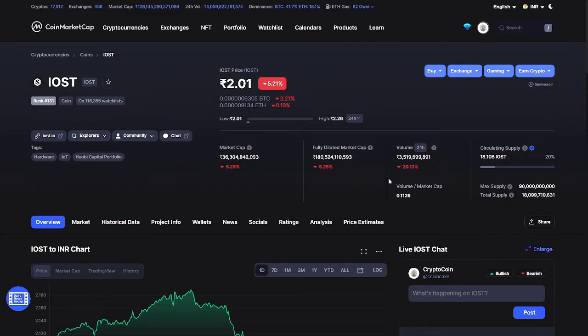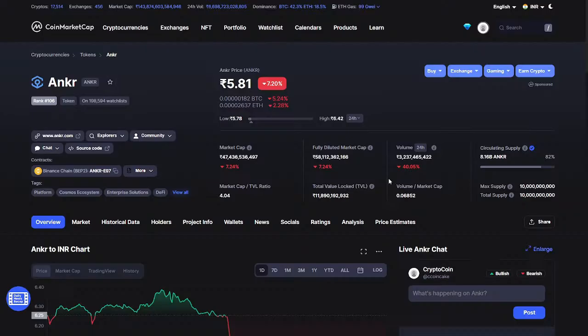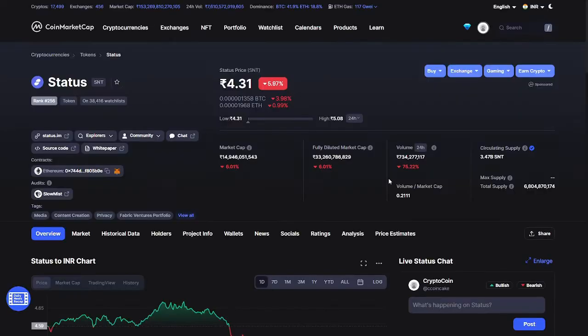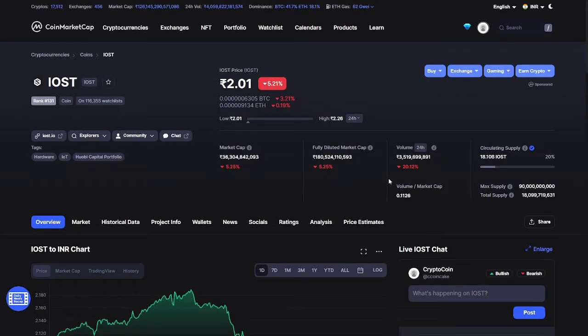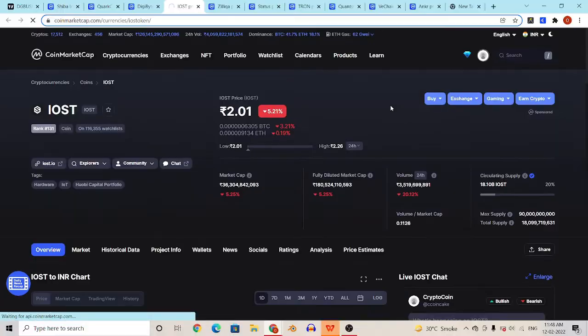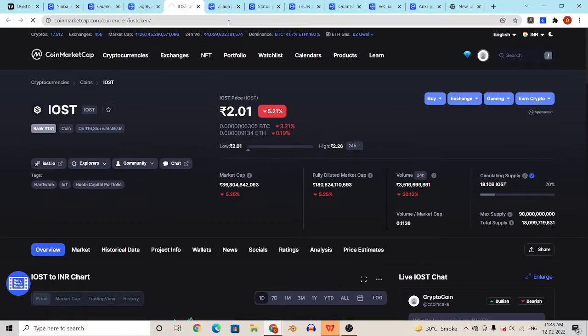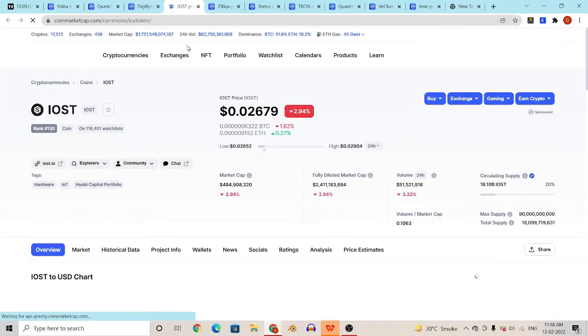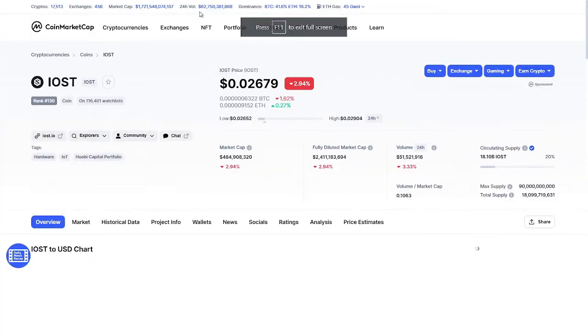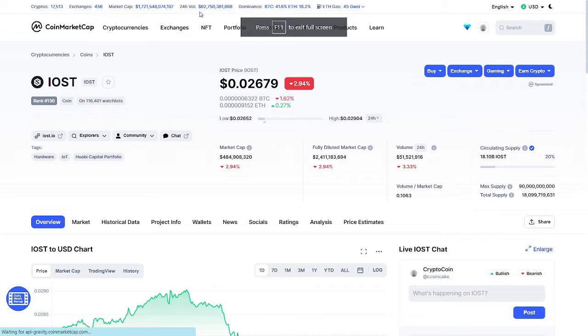Okay, in IOST coin, you can see a trade of like 5% downfall. Let me refresh it. We are talking about IOST coin, and here you can see a 5% downfall. Volume is decreased by 20%. Market capital is also decreased by 5.26%.